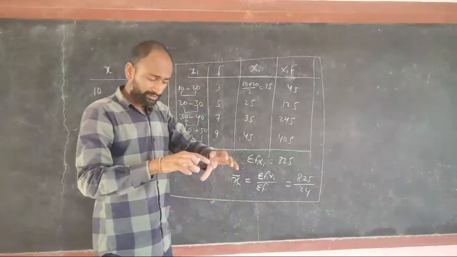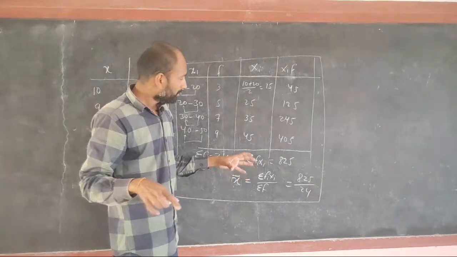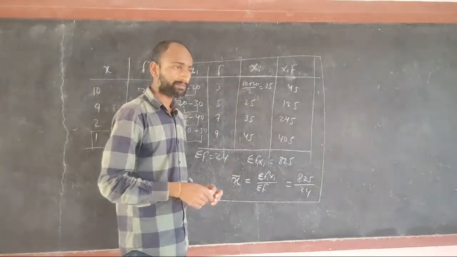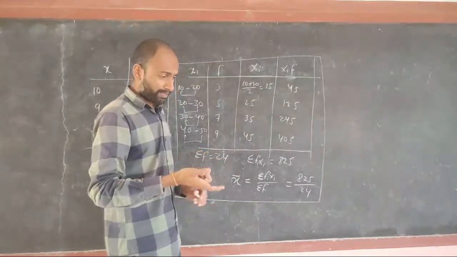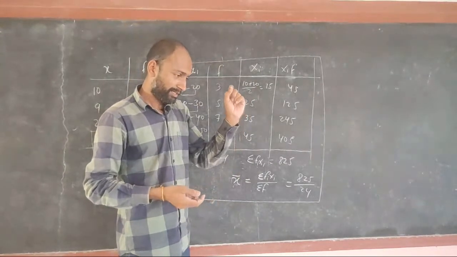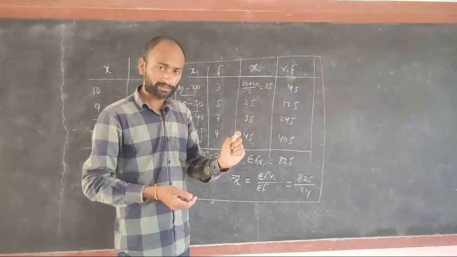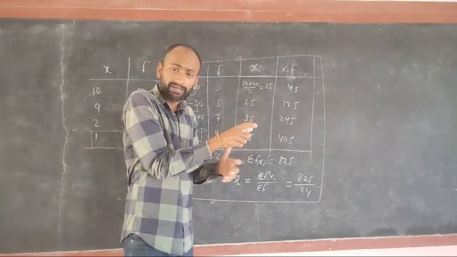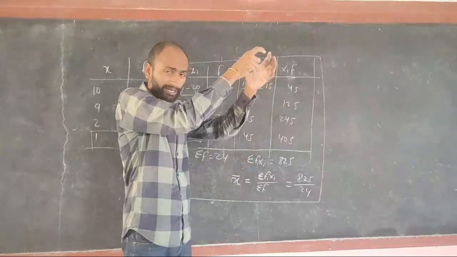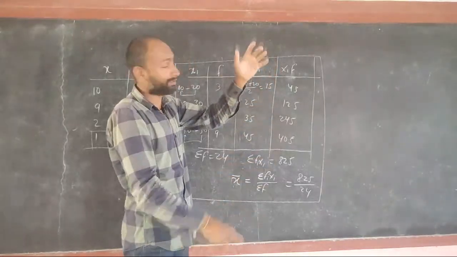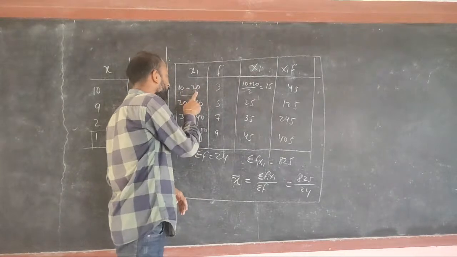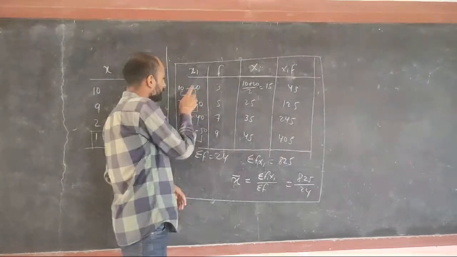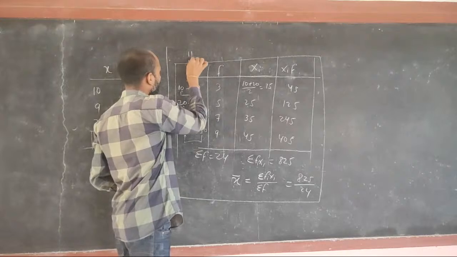But it is not possible to write all the terms in this exact data, because if some student got 11 marks, 12 marks, 13 marks, 14 marks, 15 marks, how will we write? The chart will be long. Because 3 students got between 10 to 20, it means someone got 11, someone 19 and someone 18.